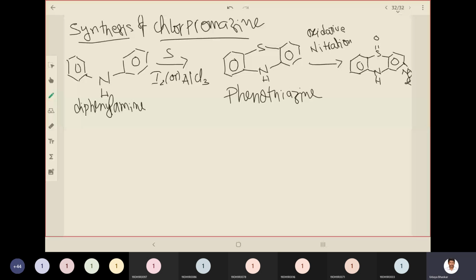Reduction is indicated by this. Okay. For that we'll use HCl as a catalyst. So what happens? Nitro will be reduced to NH2 and from the S double bond O, the oxygen is removed.